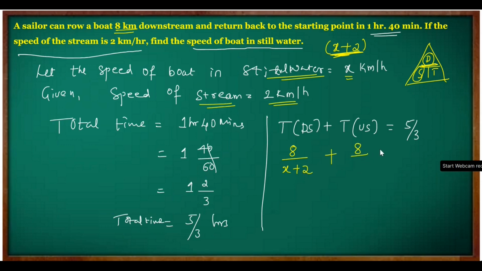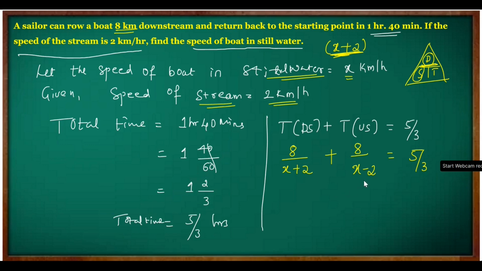This time the person is coming back, so the speed is going to be x minus 2. Upstream is subtraction, downstream is addition. This is equal to 5 by 3. That's all. This is the only challenge, coming up to here. After you come here, you know what to do.